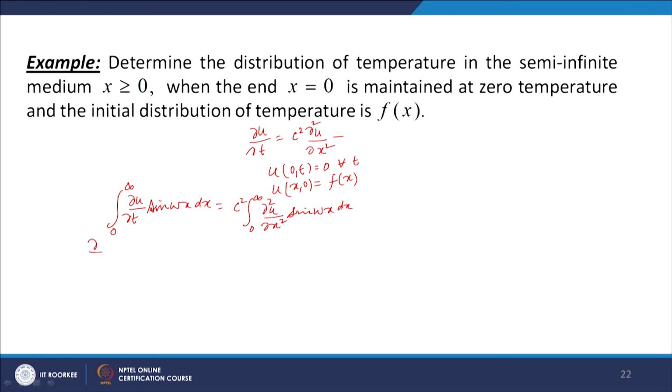So, I can write this also as the Fourier sine transform of u_xx, and we can then use the formula for c² times the Fourier sine transform of u_xx.